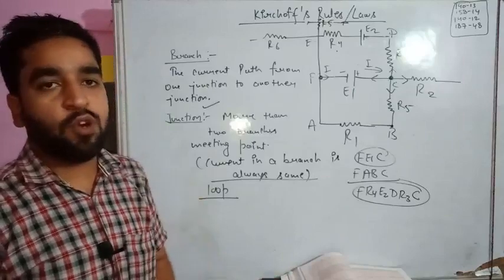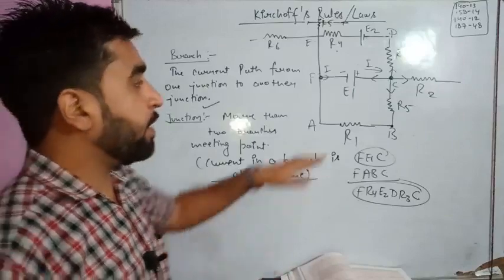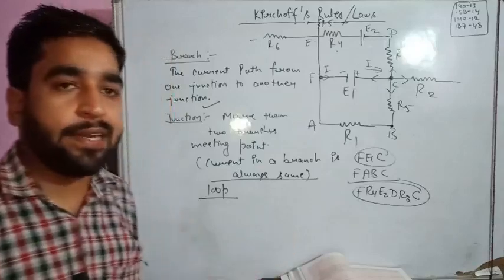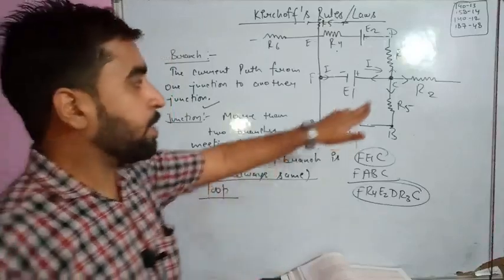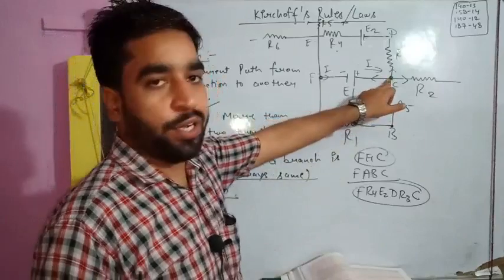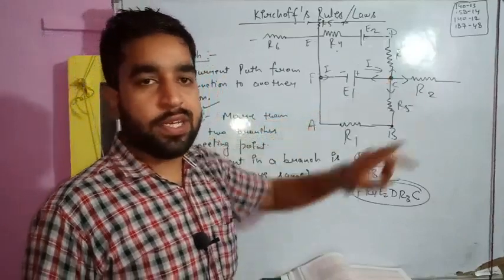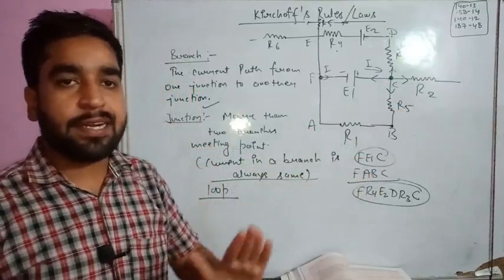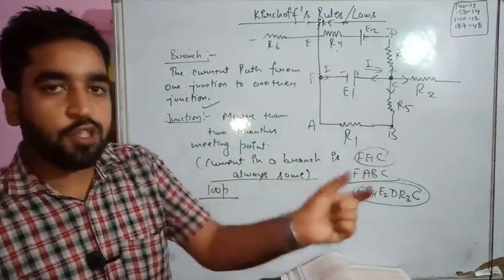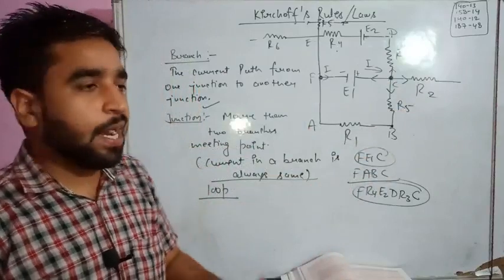And remember one more thing, it's not necessary that a loop always starts from a junction. In the example I have considered right now, I started from point C and C was a junction. But it's not necessary that the loop should start from a junction. You can start from anywhere.